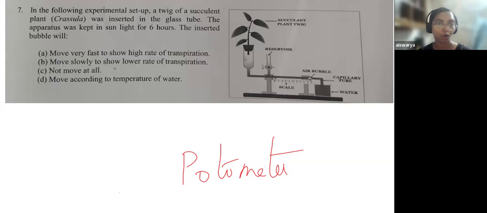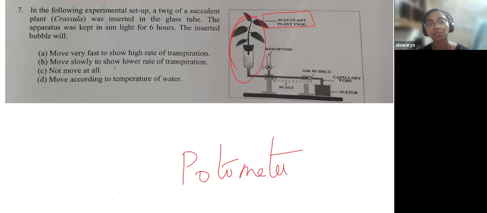In the following experimental setup, a tube of a succulent plant was inserted in the glass tube. That is being shown here. This is the tube of the succulent plant. It is mentioned here also. And the apparatus was kept in sunlight for 6 hours. They inserted an air bubble. See, this setup is that of transpiration.